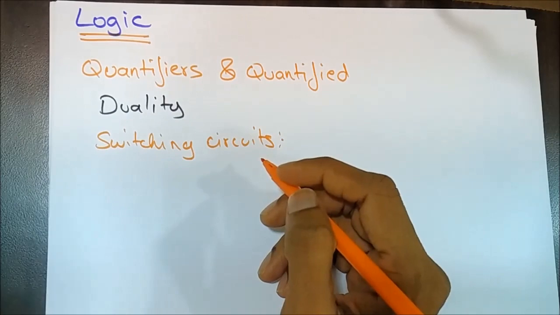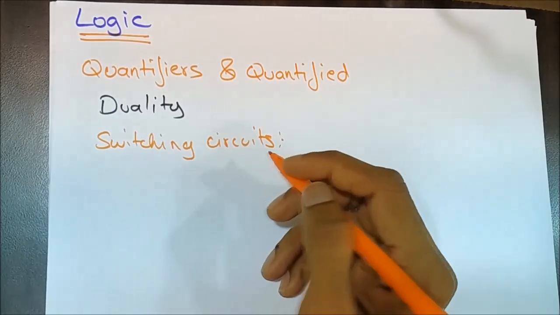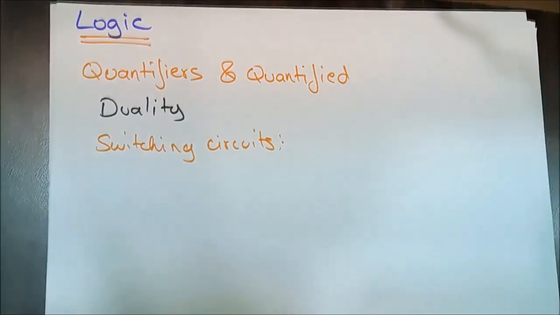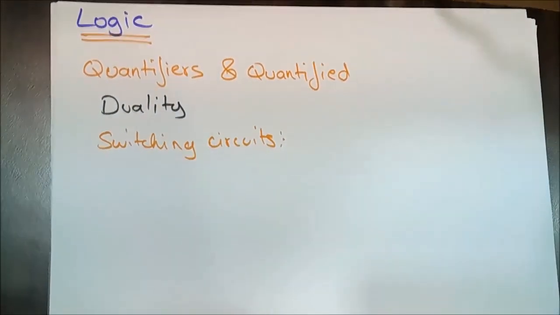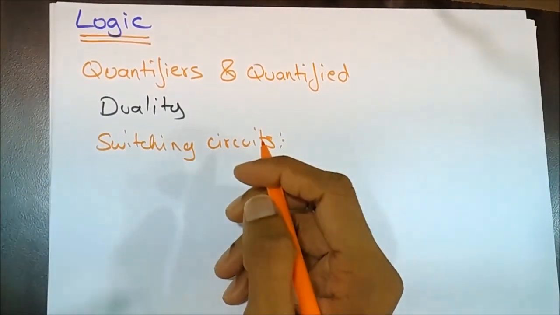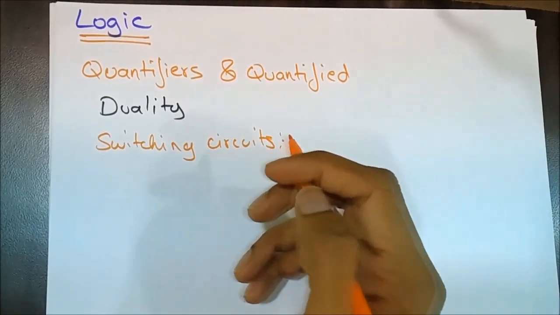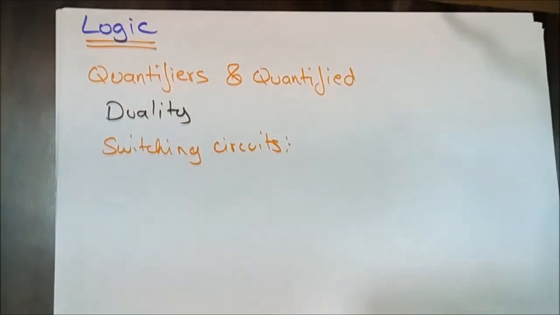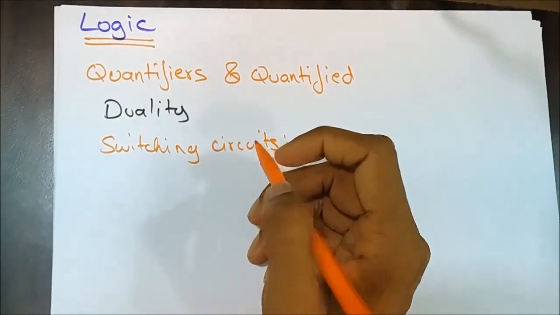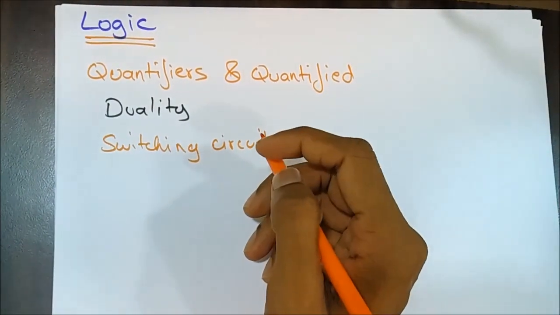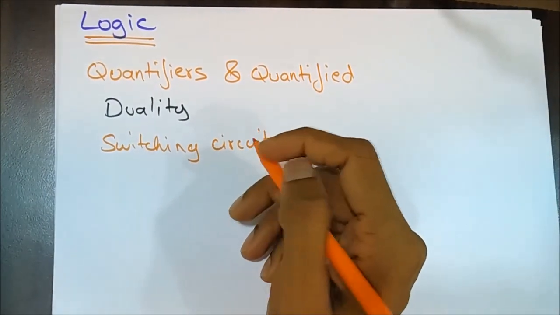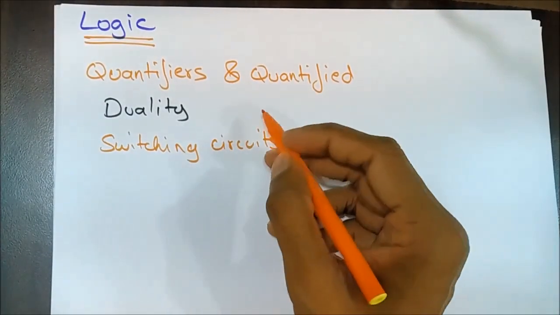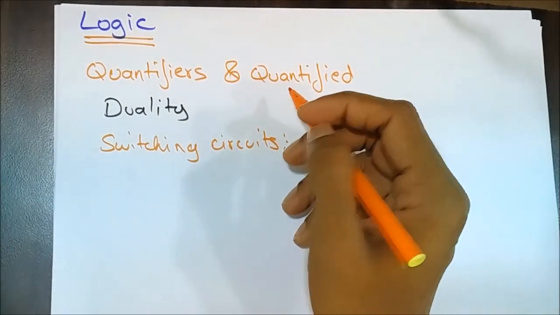The truth table of all these topics is to be remembered, which can be easy. And also in logic, logical connectives, compound statements, and truth tables are very important topics. And also quantifiers and quantifiers.